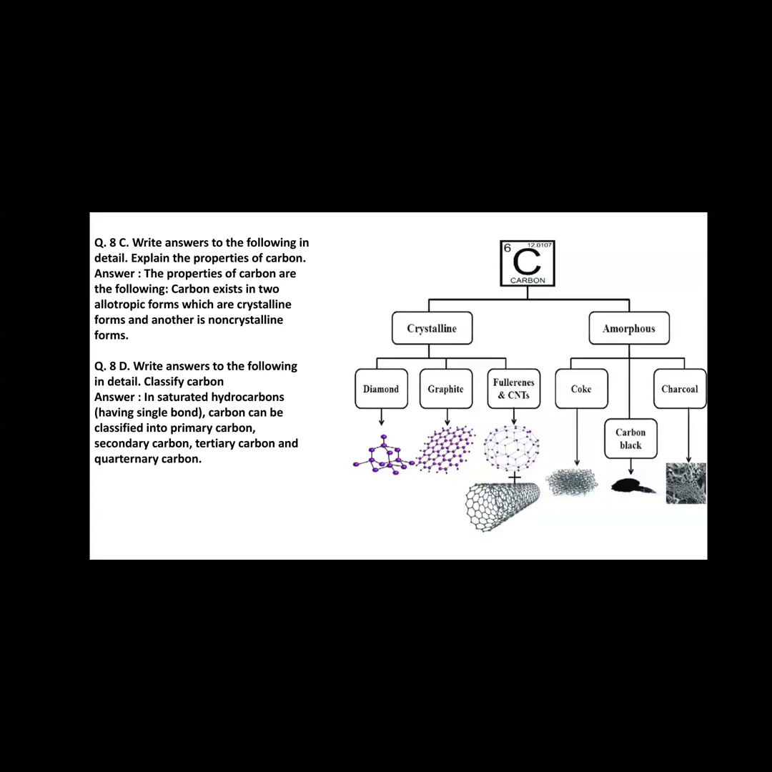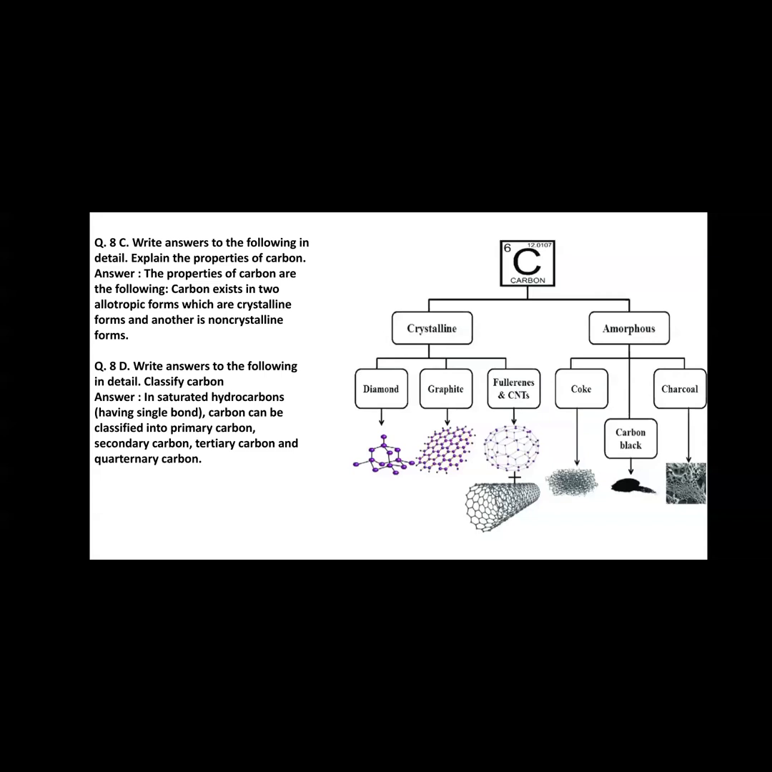The beside chart shows the classification: carbon is divided into two parts, as the two allotropes exist. One has a crystalline form and the other has a non-crystalline form, also known as amorphous form. The materials having a crystalline form are diamond, graphite, and fullerenes, and the amorphous form materials are known as coke, carbon, charcoal, coal, etc.